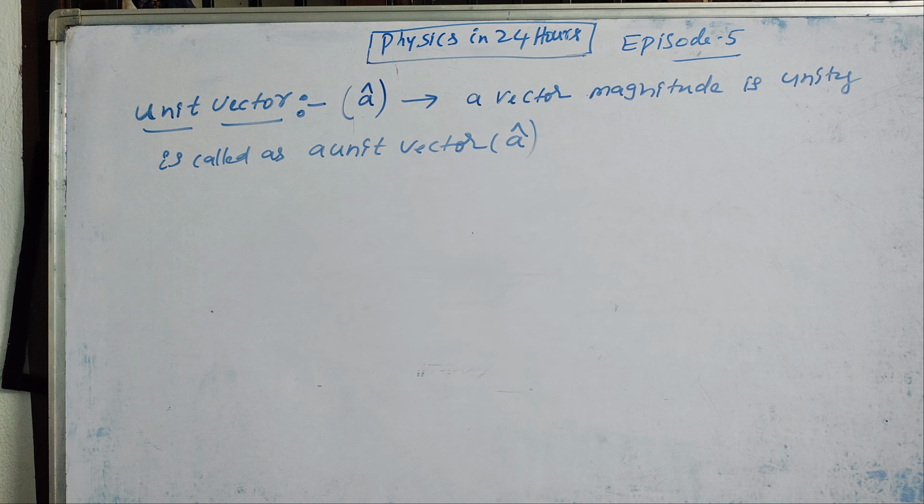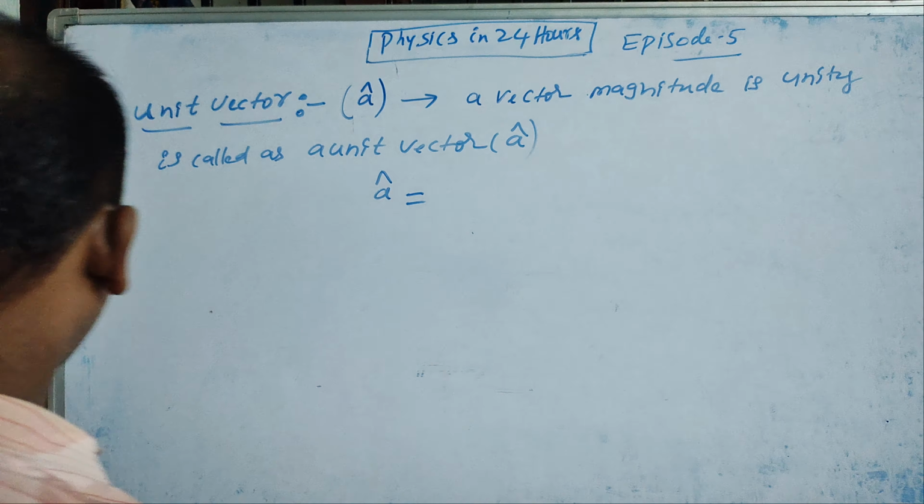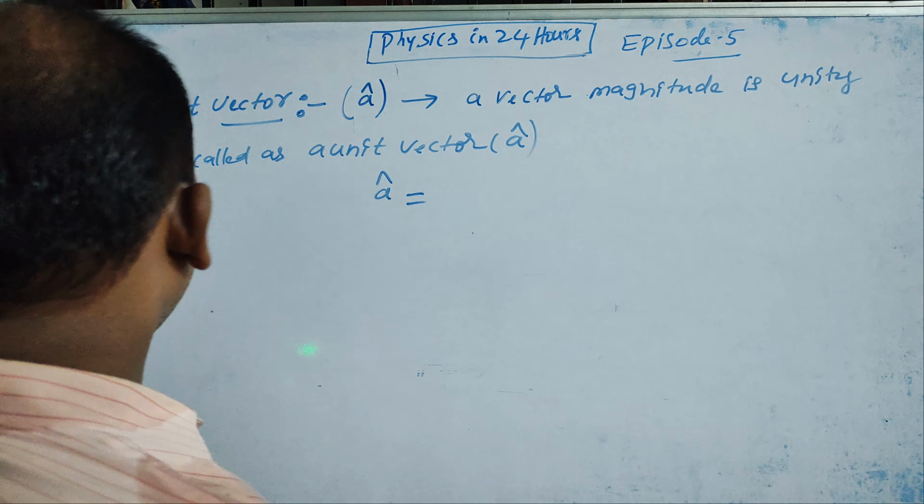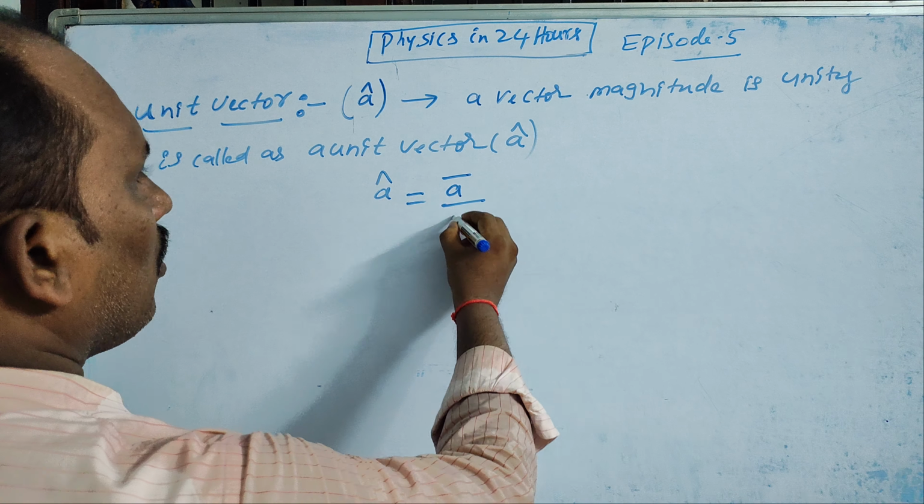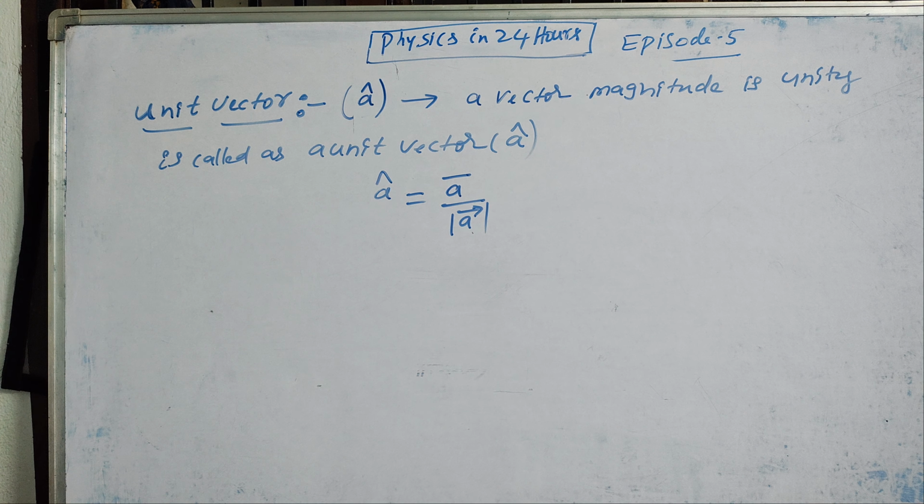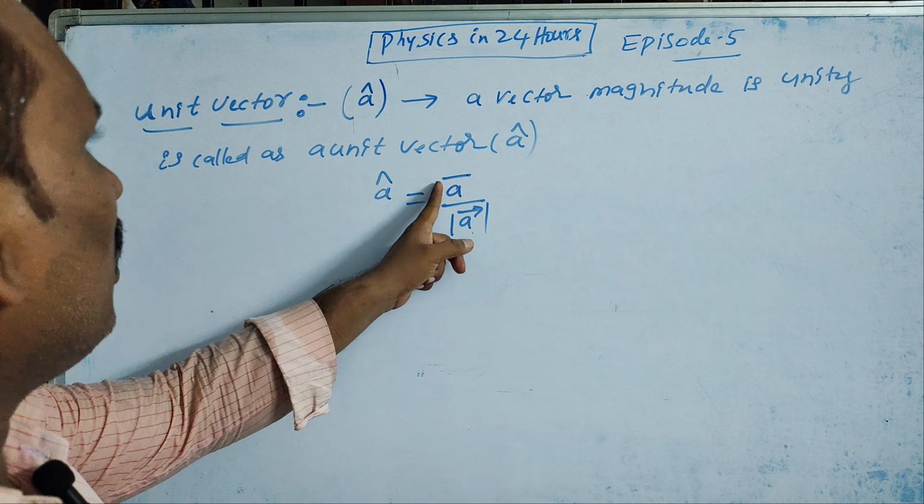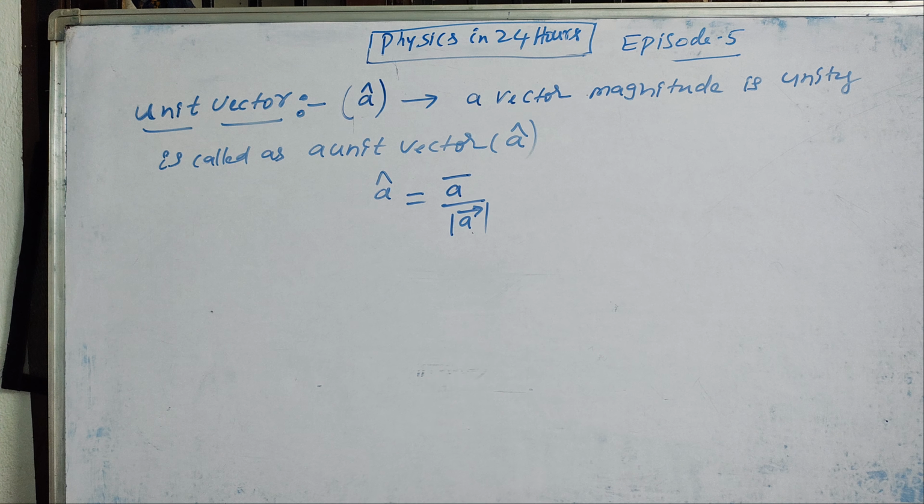So what is the formula for A cap? A cap is equal to A bar by modulus of A bar. So A cap is equal to A bar by modulus of A bar. That is the meaning of it.